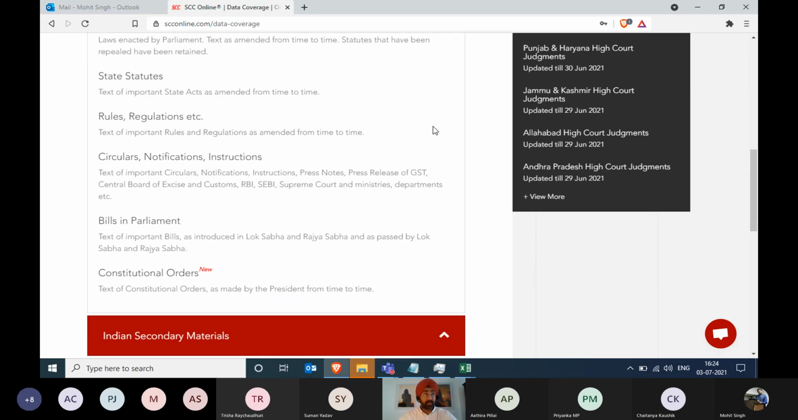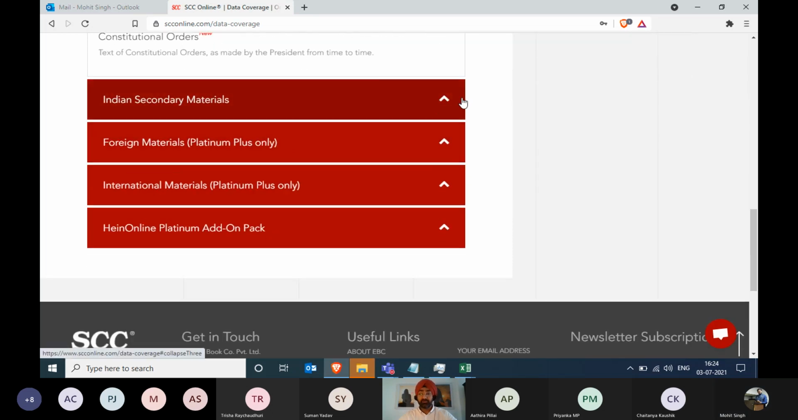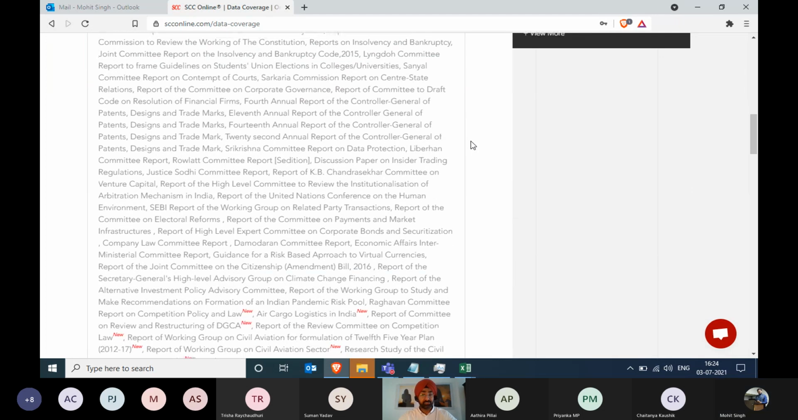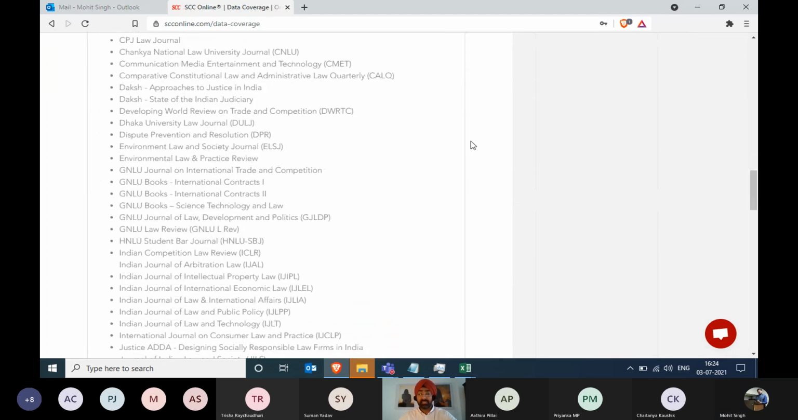Then moving beyond that, we have the backbone of the Constitution of India. That is the Constituent Assembly debate. So all the 12 volumes of Constituent Assembly debates with various other committees and commission reports, including the Law Commission report, and then treaties and conventions. The list is huge. So you can go through it at your convenience.